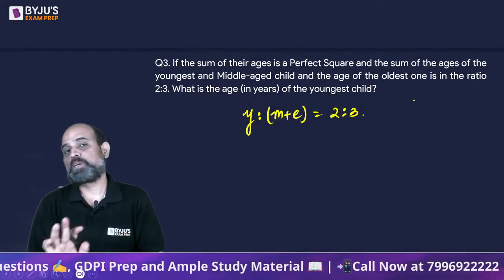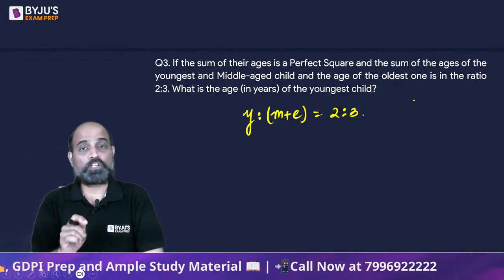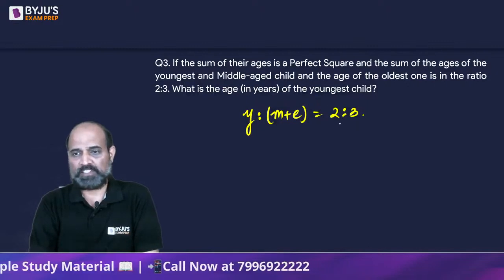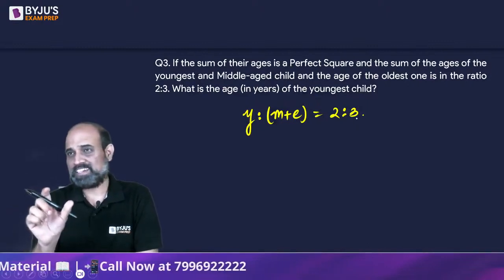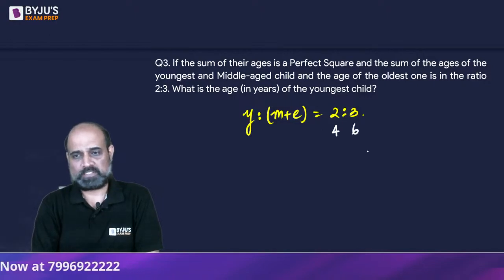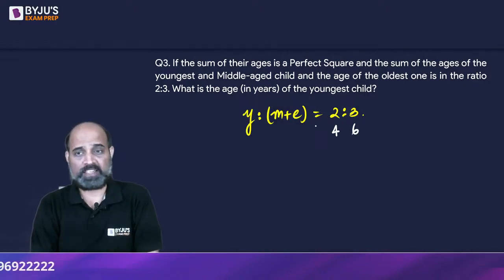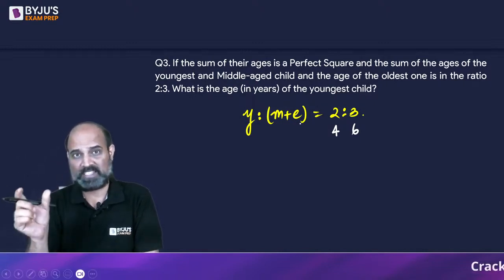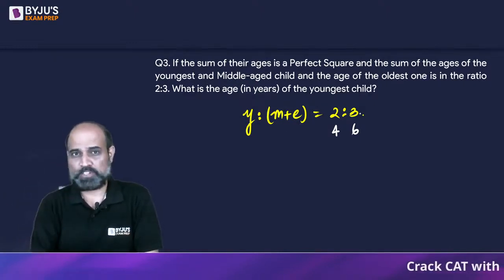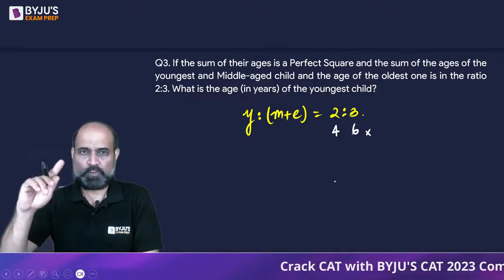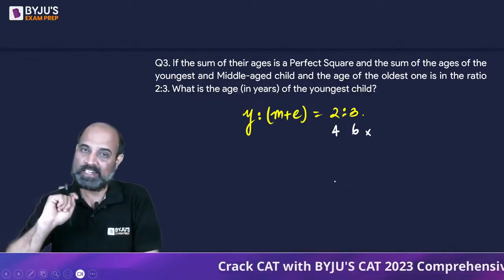And their sum should be a perfect square. So what we will do is we will very slowly take the first ratio such that it is 2:3. So we can come up with 4 and 6. If we come up with 4 and 6, the age of the youngest is 4, the sum of the ages of the other two is 6. Is their sum a perfect square? No. And we will look into the product being 360 later on.